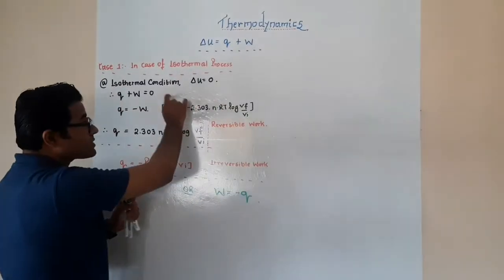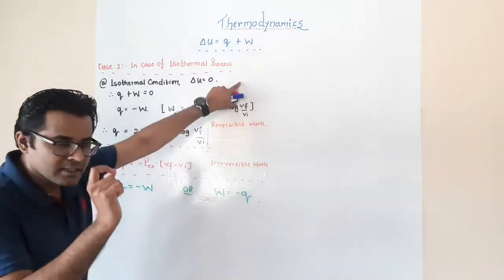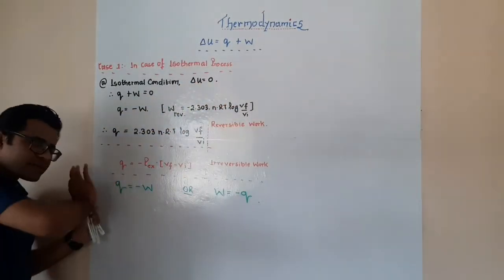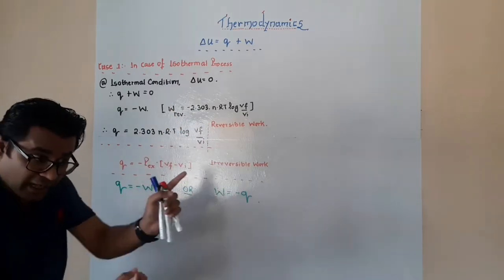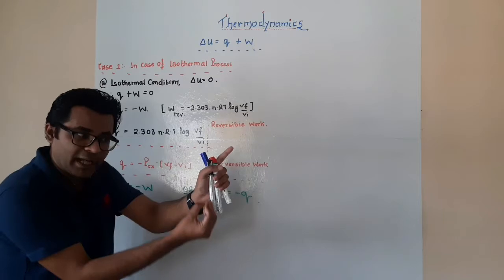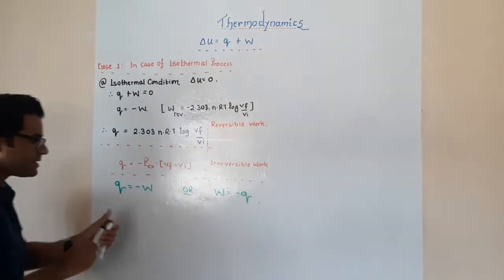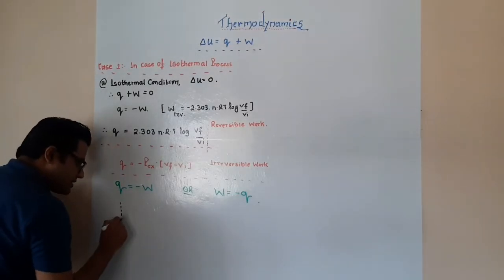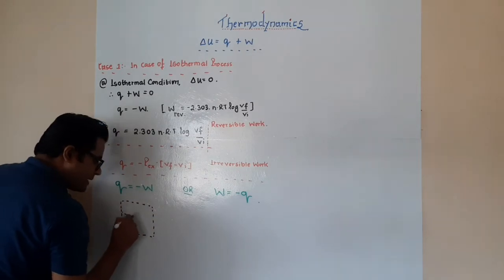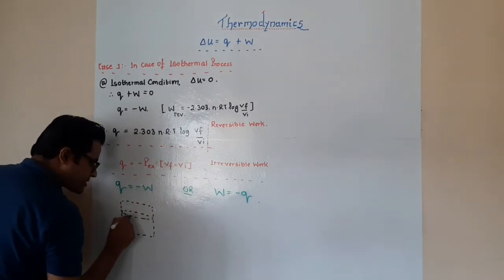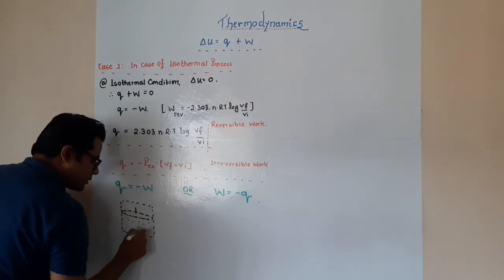So at an isothermal condition, remember this point, the temperature of the system is constant, and if you supply heat at this point, the work will be done by the system. Let's try and understand here. Let's say this is a system, and this is the position of the piston that we have here. These are the gas molecules.